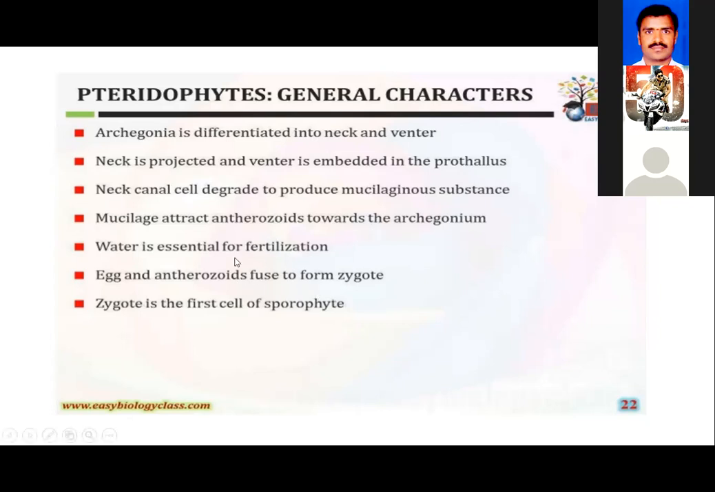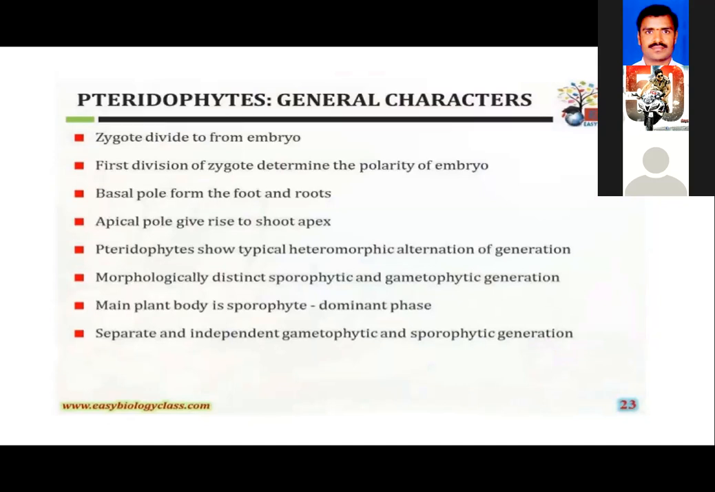and results in fertilization. After the fusion of the male and the female gamete, it results in a diploid zygote. The zygote is the first cell of the sporophytic generation, the next generation. The zygote divides repeatedly and forms the embryo. The first division of the zygote determines the polarity of the embryo. The basal part of the embryo will develop the foot as well as the root, whereas the apical pole, the opposite side of the embryo, will develop the shoot apex region.